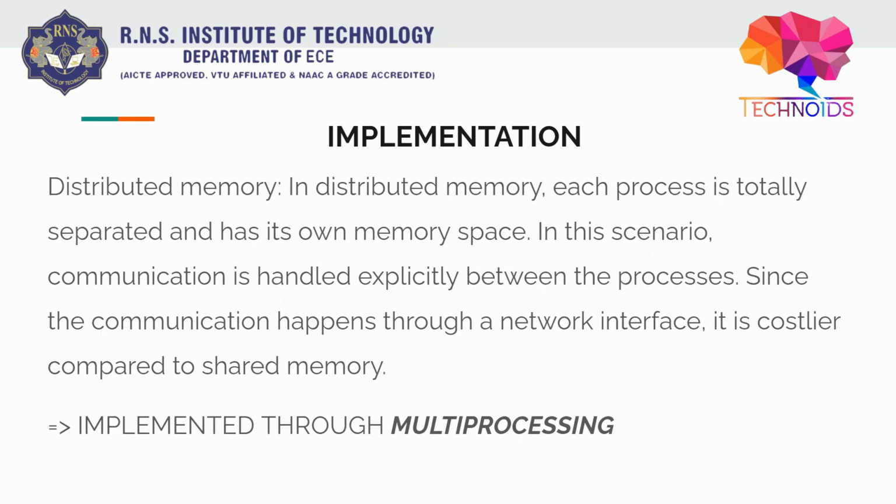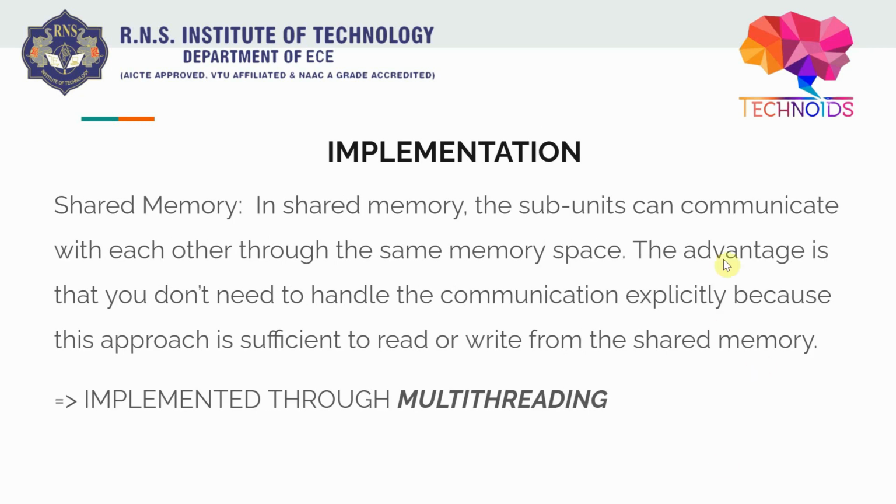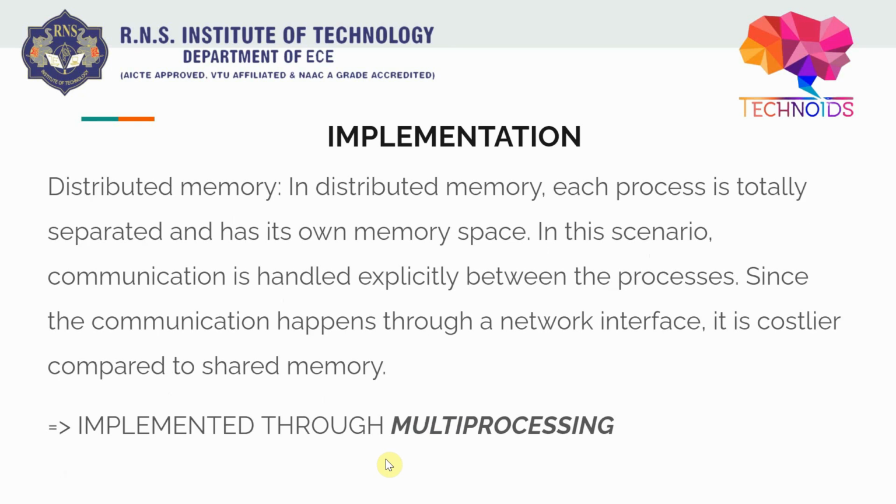So now distributed memory. Distributed memory is the opposite of shared memory. Each process is totally separated and has its own memory space.